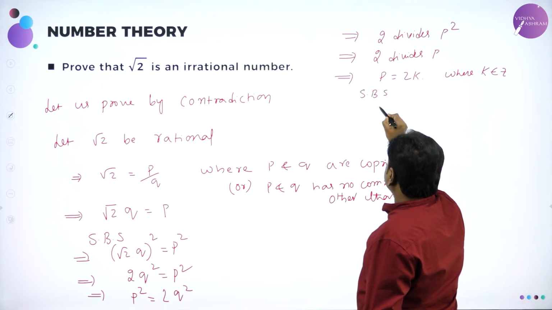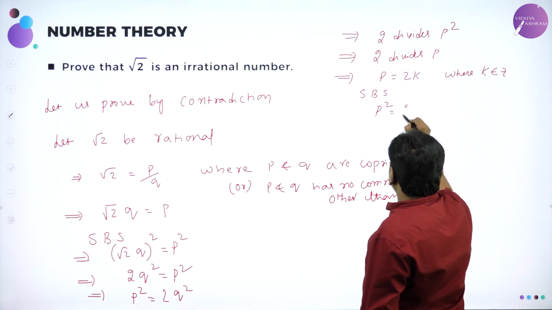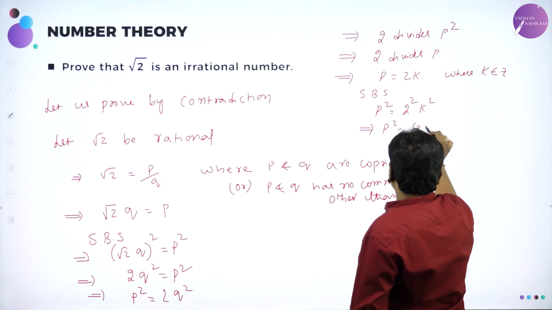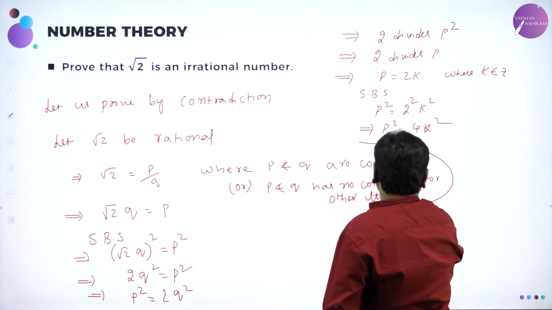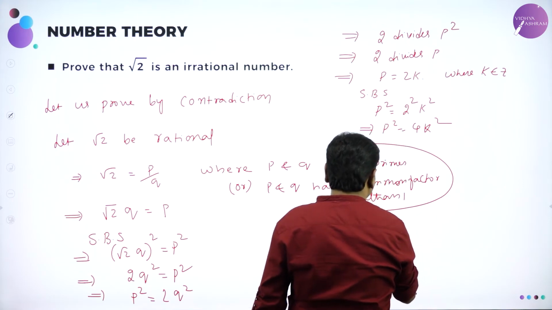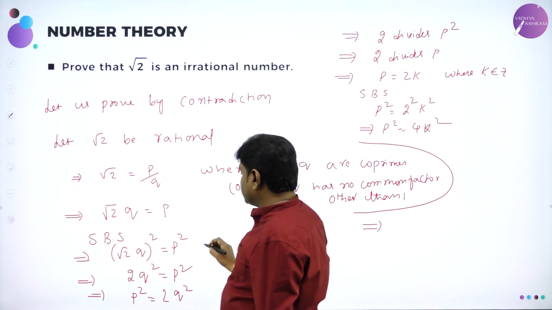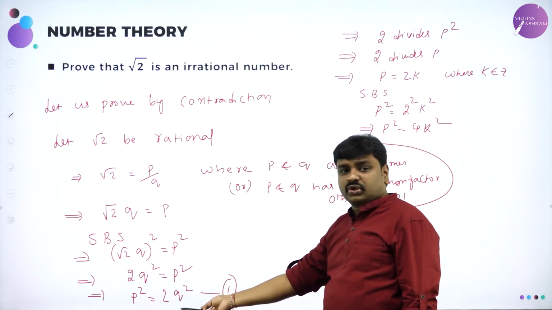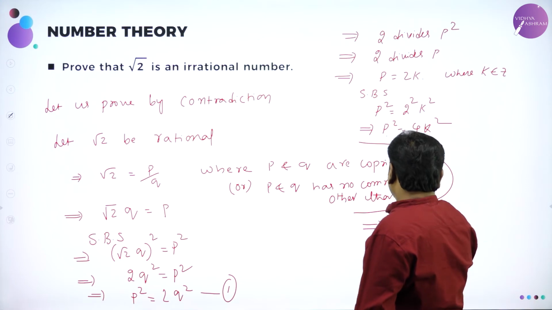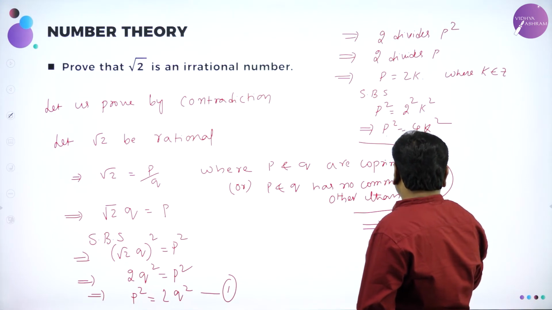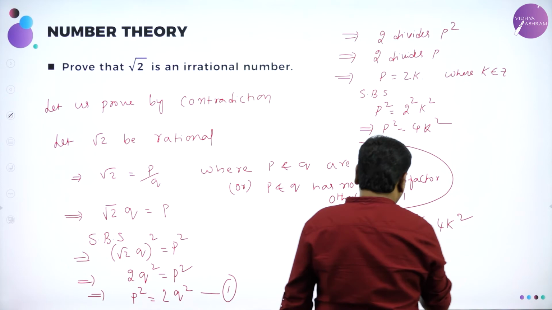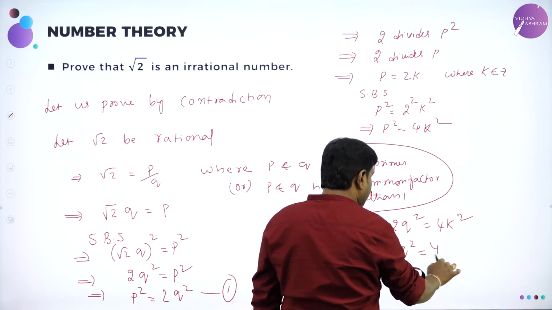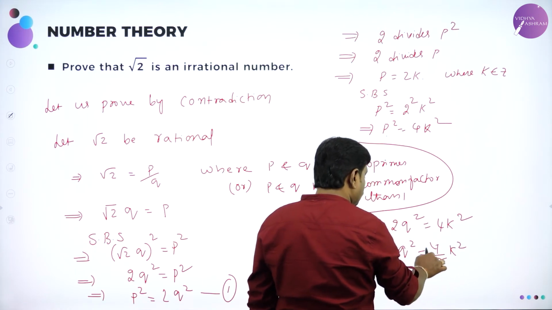If I square on both sides, I will get P square is equal to 2 square K square. That implies P square is equal to 4K square. I will continue it here. You know the value of P square: instead of P square, I can write it as 2Q square. So in the place of P square, I will put 2Q square. 2Q square is equal to 4K square. Further, that implies Q square is equal to 4 by 2 K square, or I can say 2K square.